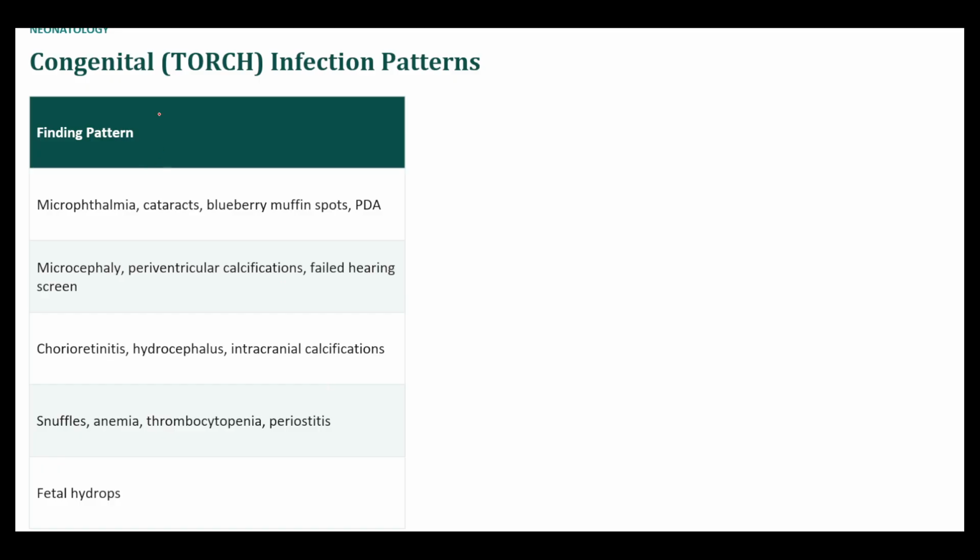Okay, TORCH infection pattern. So this is quite high yield, and it'll also come again when I do the infectious disease section. So if you have microphthalmia, cataracts, blueberry muffin rash, which is due to dermal hematopoiesis, as well as a patent ductus arteriosus, this is going to be rubella. Other features of rubella are sensorineural hearing loss and pulmonary stenosis, or pulmonary artery stenosis as well.